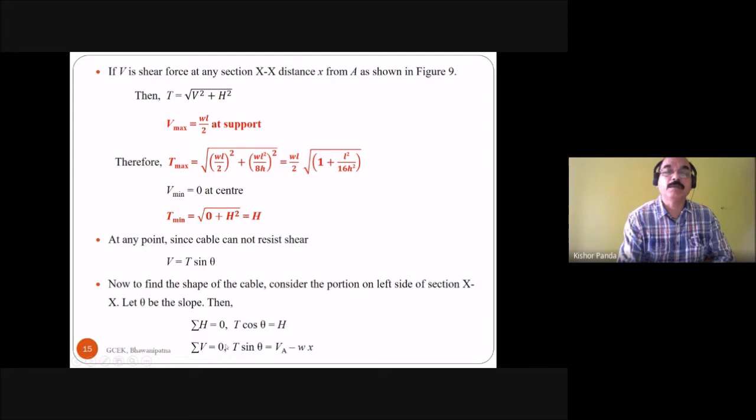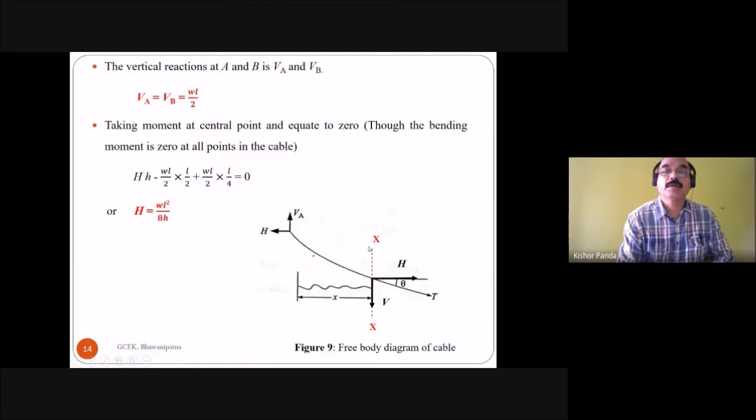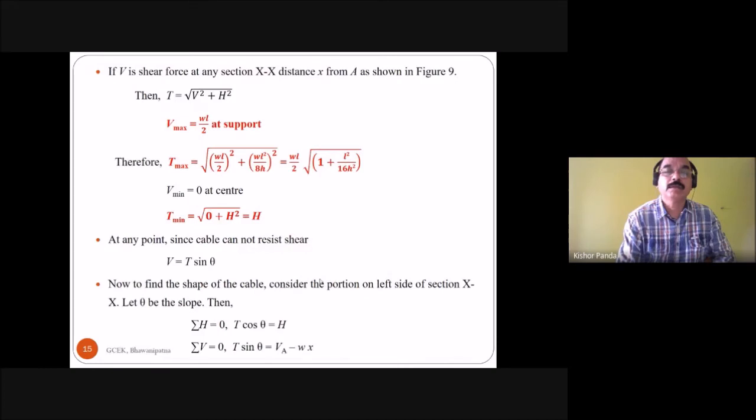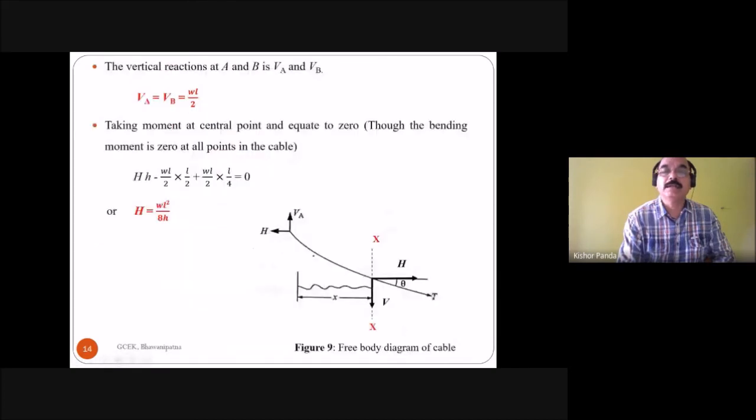Similarly, find out the summation of vertical force equal to 0. When you are taking here, you have to consider the left side of the section and how many forces are present. There is the UDL for this portion, present downward. So VA minus W into X is the vertical force at the section, which is equal to T sin theta. So T sin theta is equal to VA minus W into X.